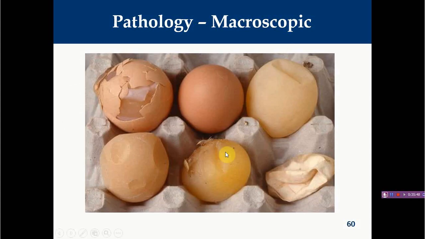Right, here you can see a picture of different abnormal eggs. This one is comparatively normal. You can see this is a thin-shelled egg, and because it is thin-shelled, it gets easily ruptured. You can say this one is almost a shell-less egg, right? So a variety of changes can be seen with egg drop syndrome 76.